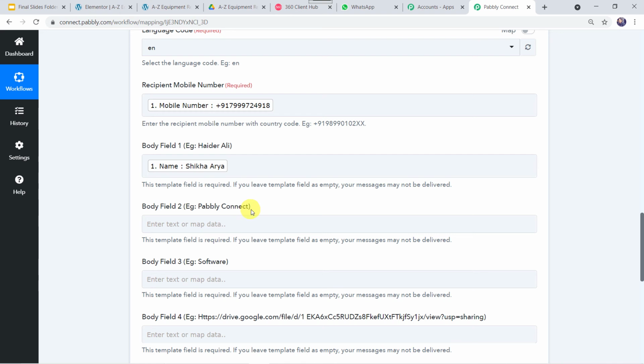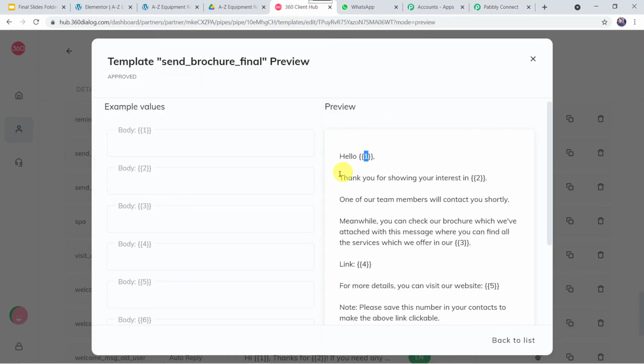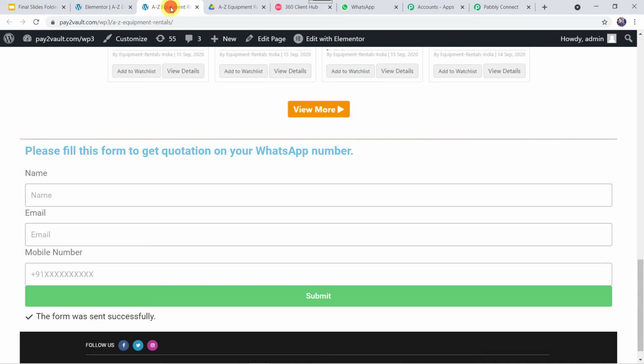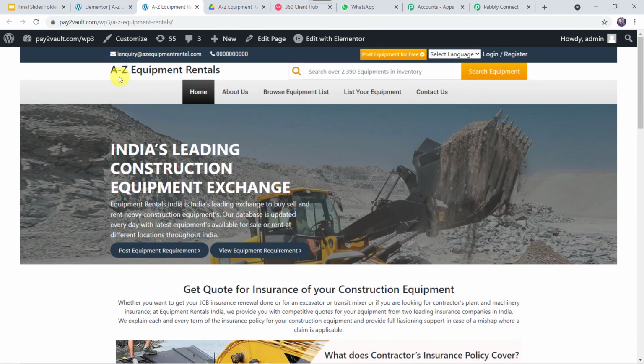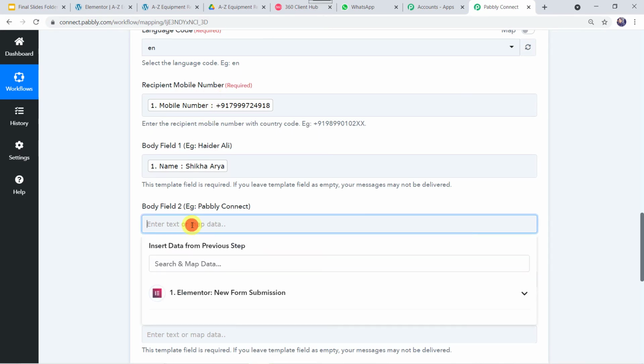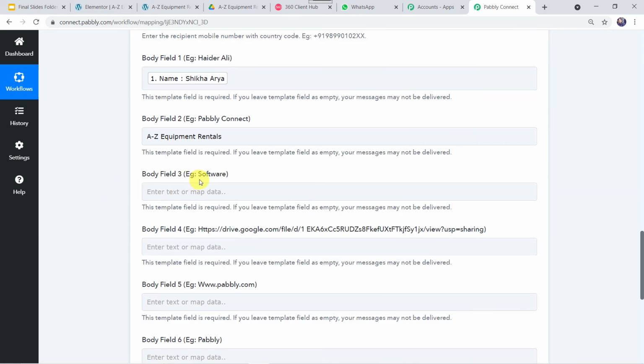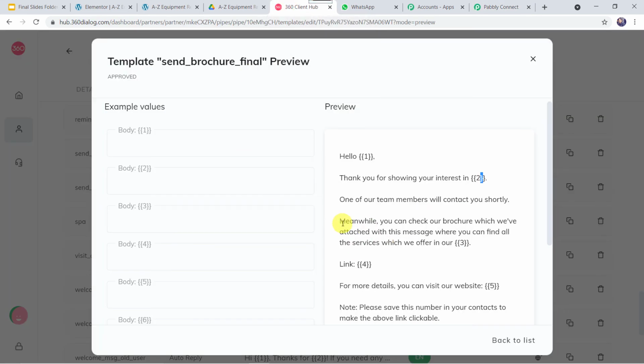Now body field 2, example Pabbly Connect. And here in our template also, thank you for showing your interest in. Here your organization name is going to come. So let's go to the website, and here we can find the name, that is A to Z Equipment Rentals. This is the name of the website. Oh sorry, this is the name of your organization. So I'll just go to Pabbly Connect, and here let us type the same name, that is A to Z Equipment Rental. Now body field 3, example software. Here in our template, meanwhile we can check our brochure which we have attached with this message.